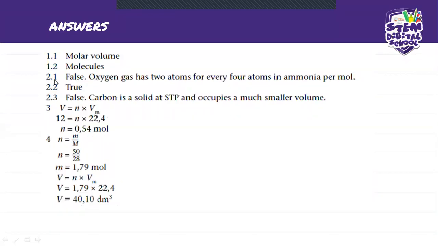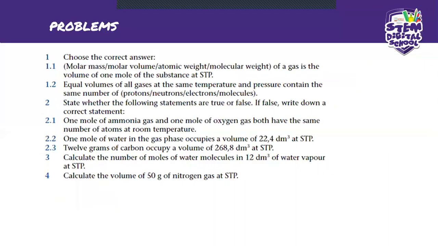Okay, here it is. I'm just going to give it to you. It is correct. It is false because oxygen has 2 atoms for every 4 atoms in ammonia per mole. So remember now we're going back to the combination of these molecules.